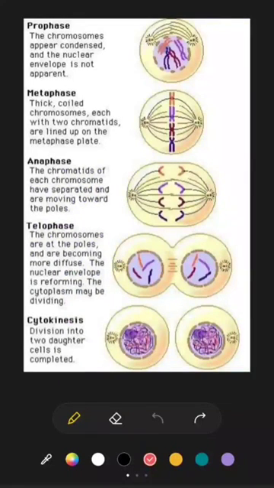So students, now I will talk about the different stages of mitosis. Previously I have told you that mitosis is divided into two phases which are known as karyokinesis and cytokinesis.